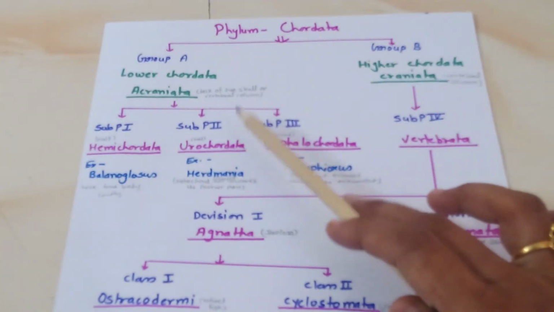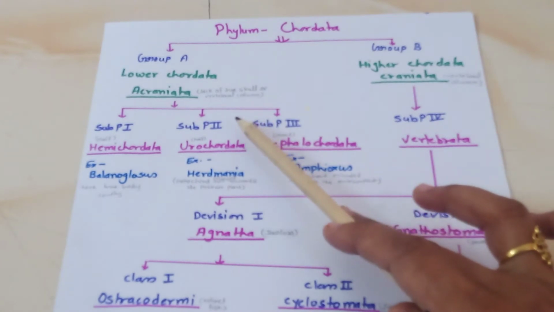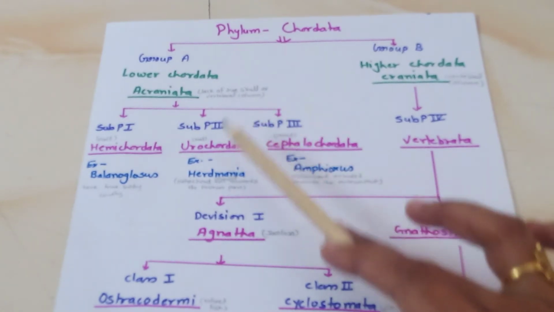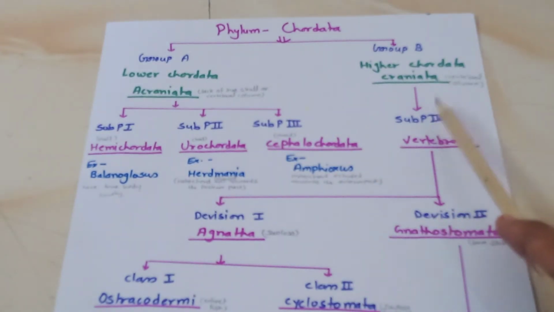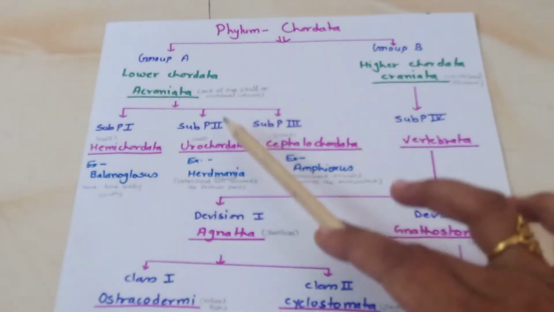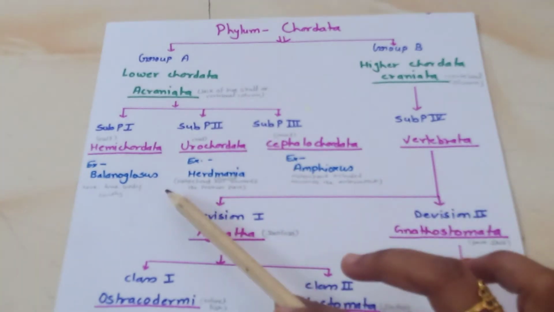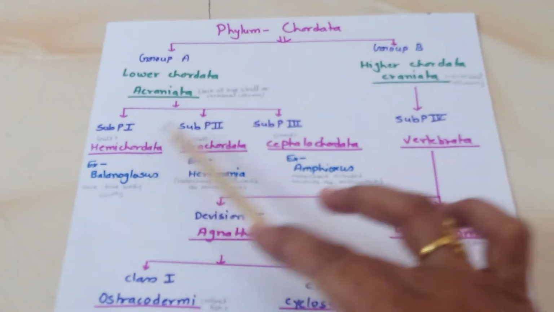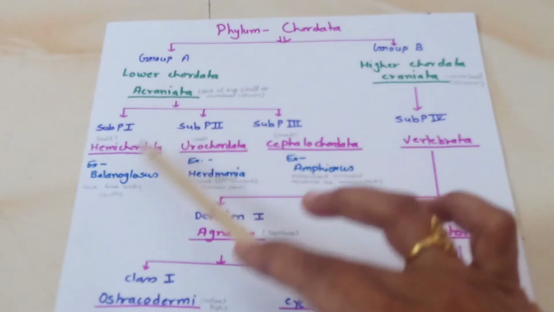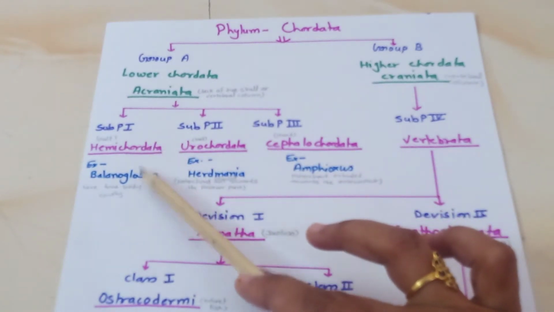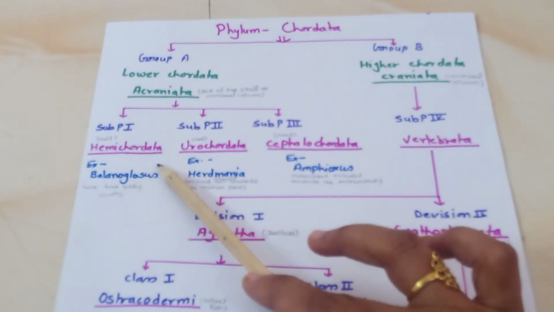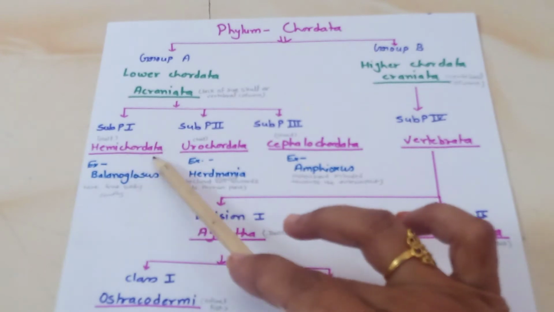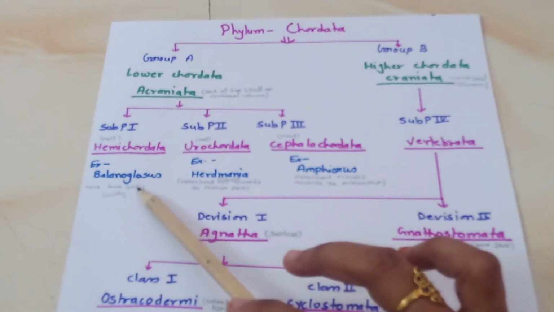So Acraniata, what is Acraniata? They lack a true skull or vertebral column, meaning they don't have a vertebral column. And the second one is Craniata, they have a vertebral column. In Craniata, we pick the Craniata. Craniata is further divided into three subphyla. First is Hemichordate. Hemi means half. In this category, the species have half chordate character and half protochordate character. Hemichordates have an example of Balanoglossus.